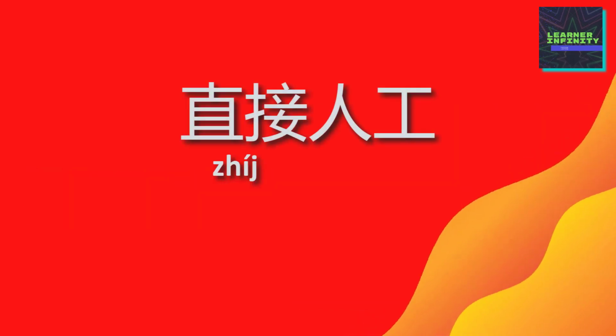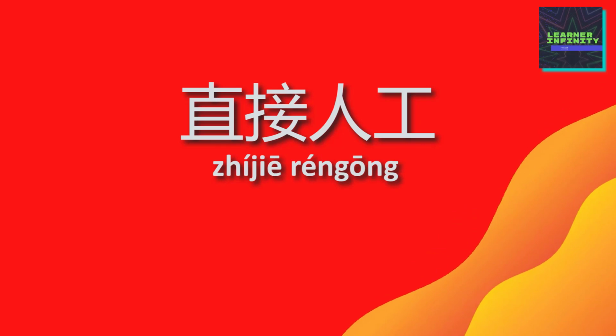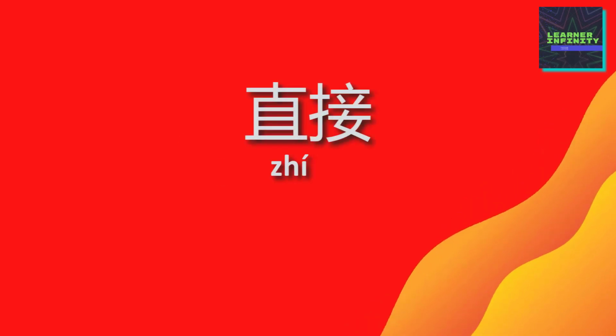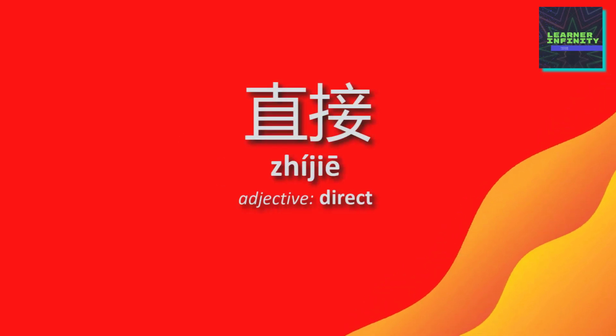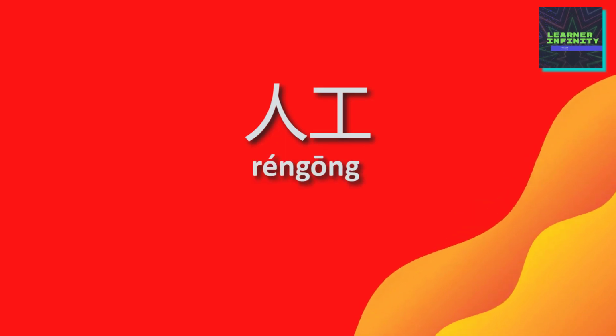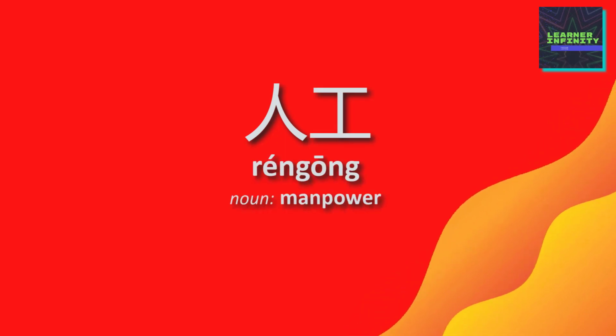The second word is 直接人工. Let's break down this word. Here's the first part. 直接 is an adjective, which means direct. Now the last part. 人工 is a noun, which means manpower.